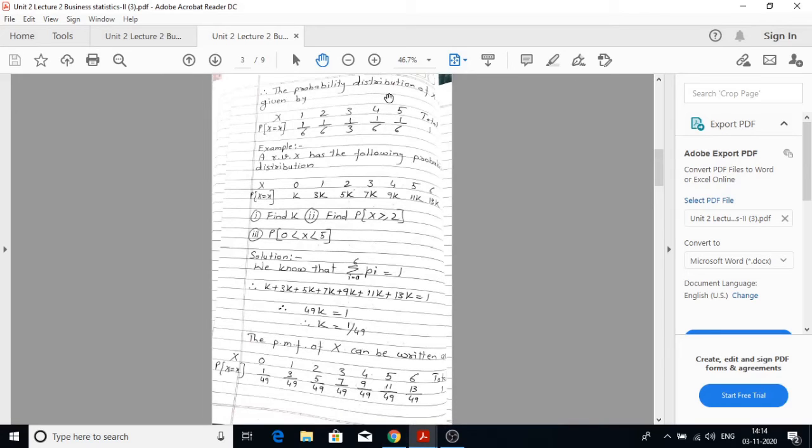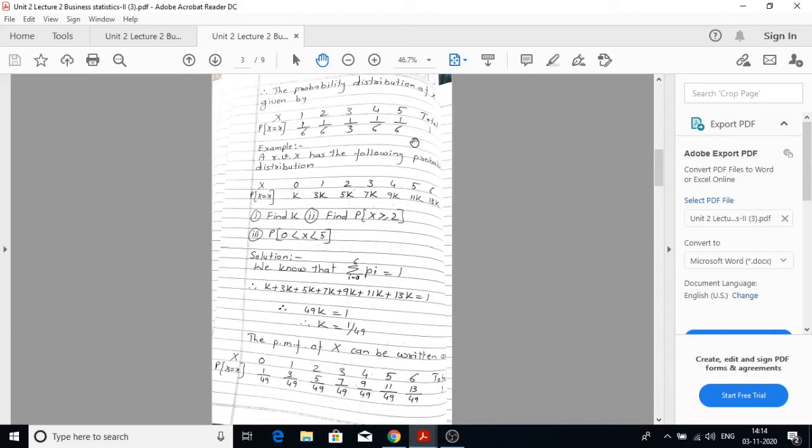Therefore the probability distribution of x is given by: x takes values 1, 2, 3, 4 and 5 with the respective probabilities as 1 by 6, 1 by 6, 1 by 3, 1 by 6 and 1 by 6. If you take the total, it is 1.